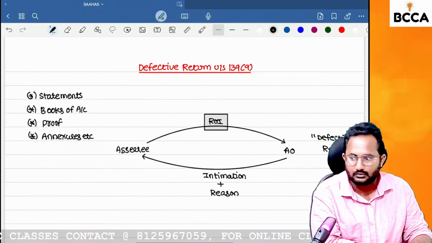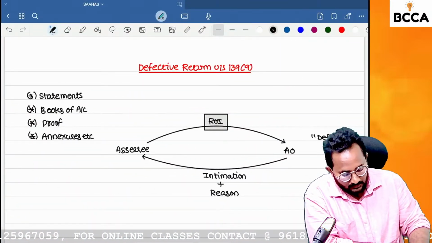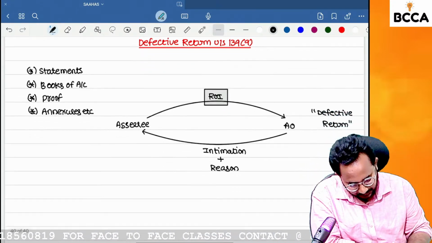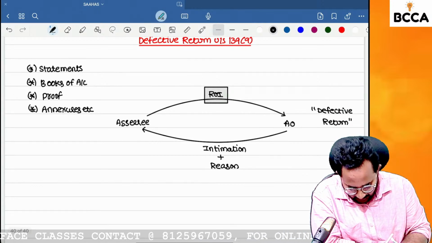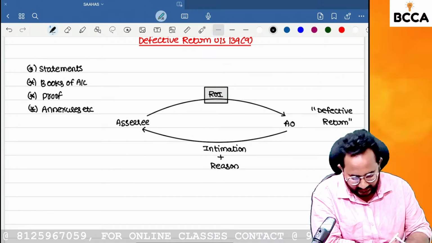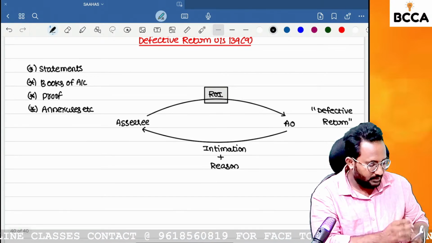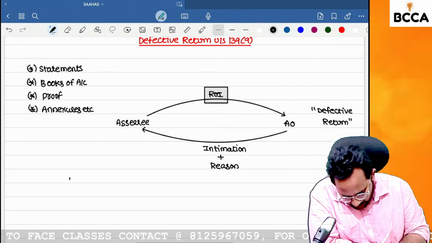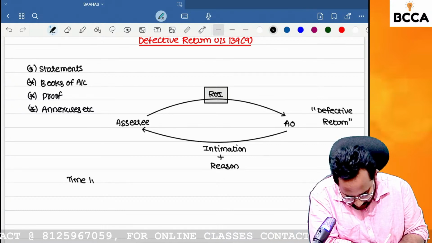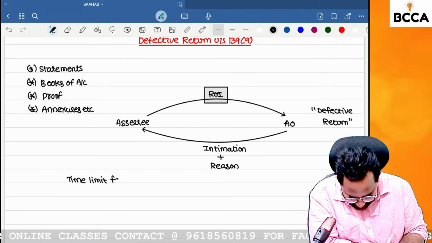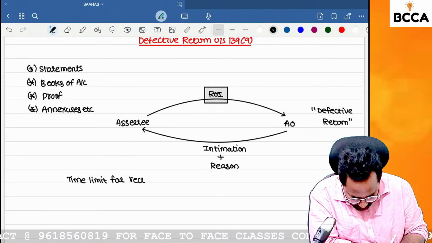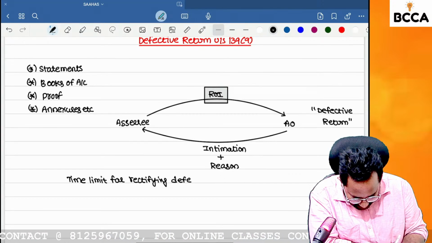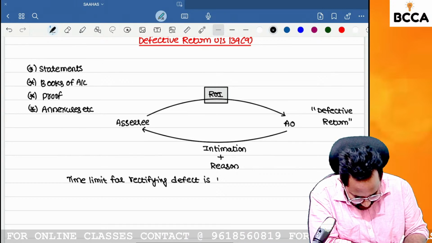That reason also you need to reveal to the assessee. Next, what is the time limit for rectifying the defect? 15 days.